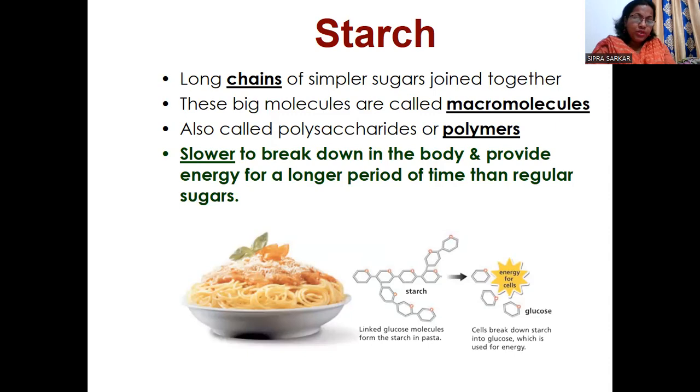So if we take rice, it gives energy for a longer time. See the starch structure: this is a long chain of amylose and amylopectin, and whenever they are broken down into smaller fragments, they give glucose and provide the energy.